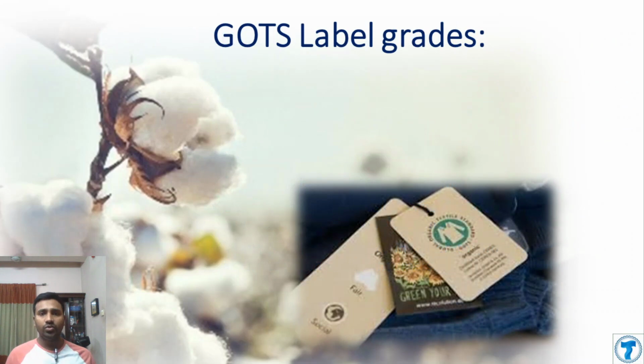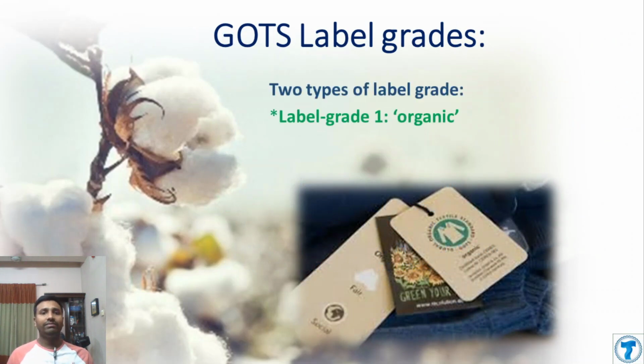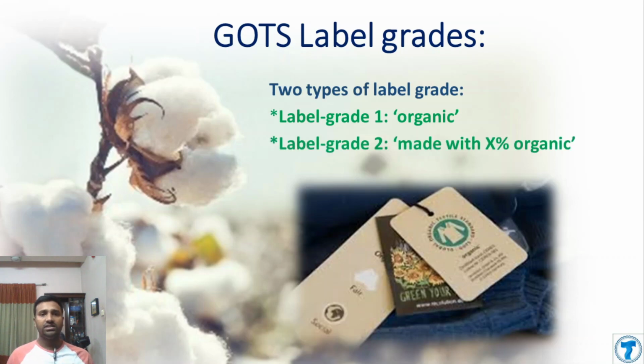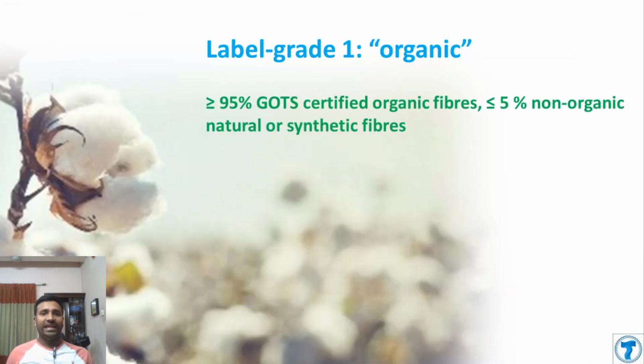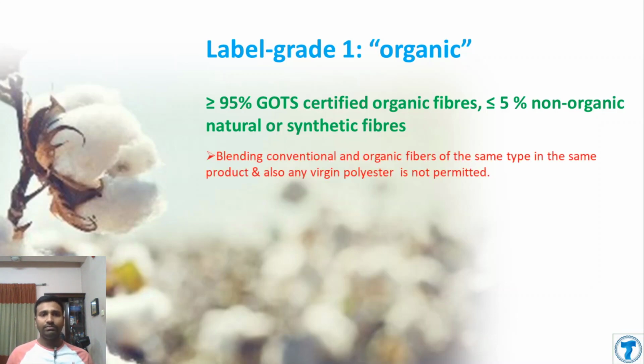There are two label grades for GOTS labeling. One is label grade 1, that is organic, and the other is label grade 2, that is made with X% organic. Under label grade 1, it must be 95% or above GOTS certified organic fiber and less than 5% non-organic fiber, natural fiber or synthetic fiber. There are some limitations also. You cannot mix conventional and organic fiber, and you also cannot use virgin polyester here.